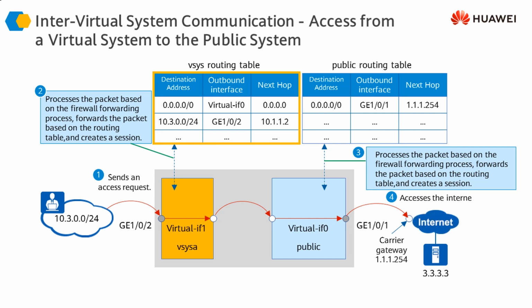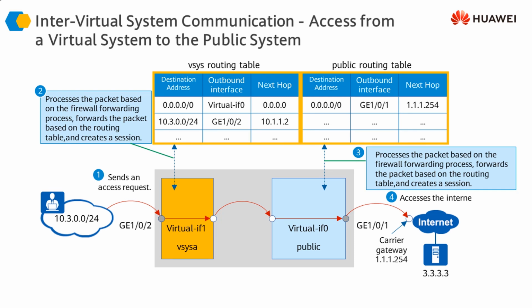Most probably all the unknown traffic or default route is pointing towards virtual interface 0, which means it has to be passed on to the public system. So this traffic is internally passed on to the public system. As soon as this traffic reaches the public system through virtual interface 0, once again this firewall, or this public system, is going to follow all the steps that a normal firewall follows, which means it is going to pass the packet through all the security checks, and then it is going to check the routing table and forward this traffic towards the internet out of the outgoing interface that is given in its own routing table.